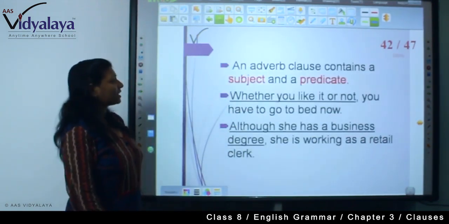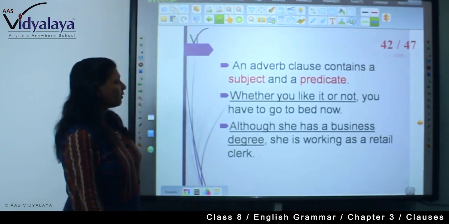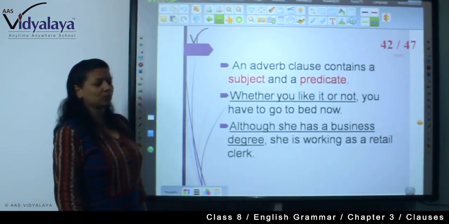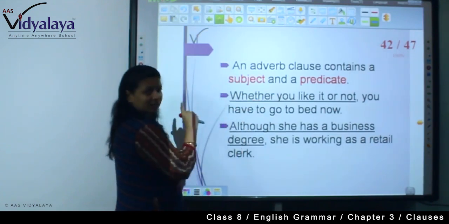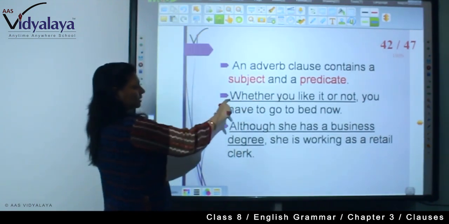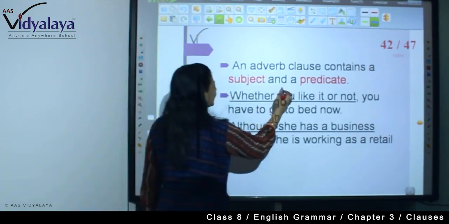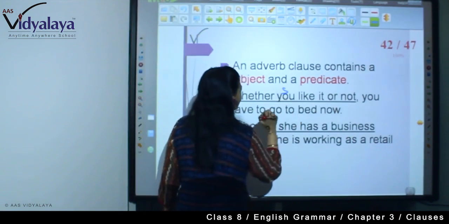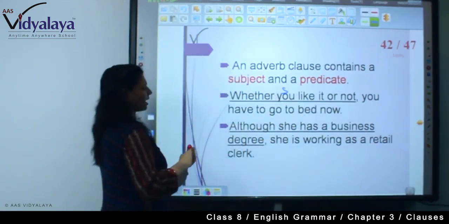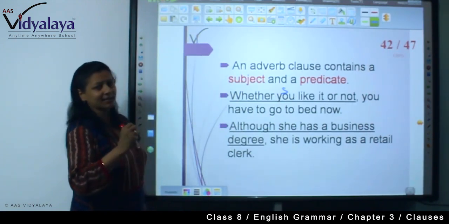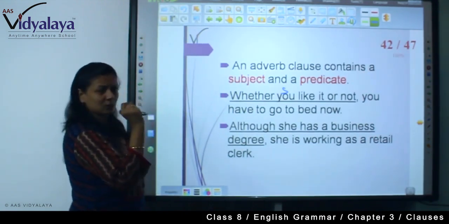Now next, an adverb clause contains a subject and predicate, right? Whether you like it or not, you have to go to bed now. So see, all this you have just seen, the purpose and the word, the subordinate conjunction. With this it has started, but you are seeing it: subject is here and this is the predicate. Now here you are seeing it as a subject, we are using it. You have to go to bed now, whether you like it or not. So here as a thing we are using.